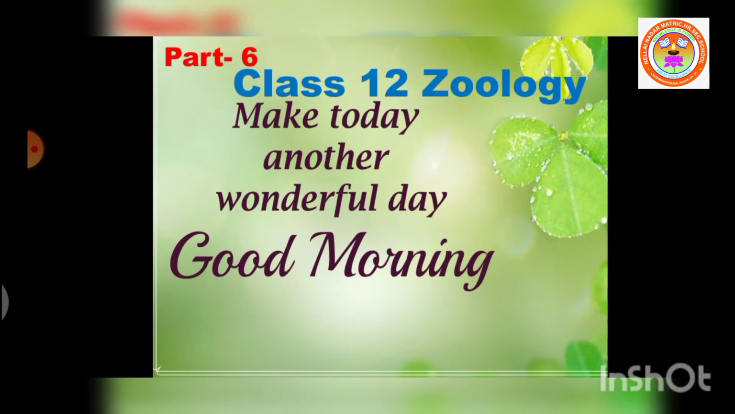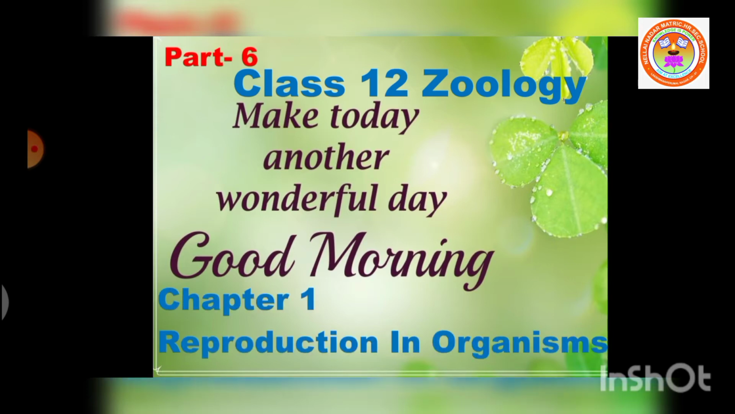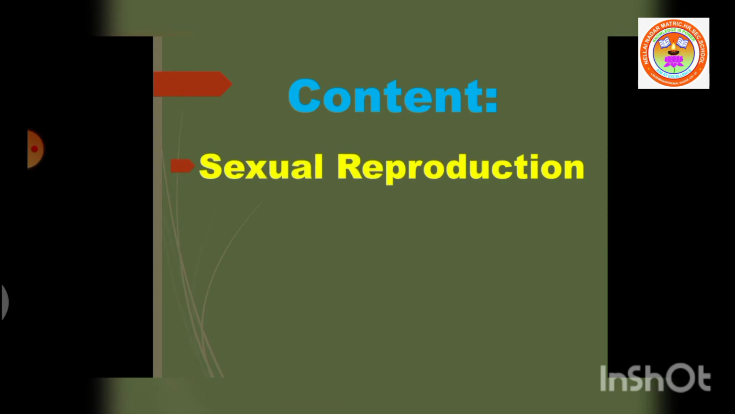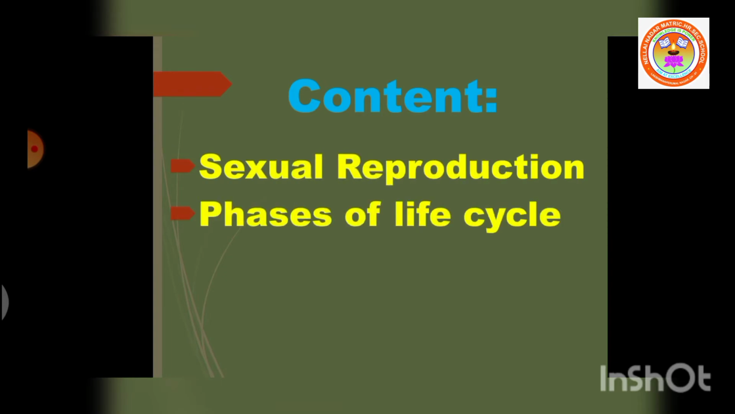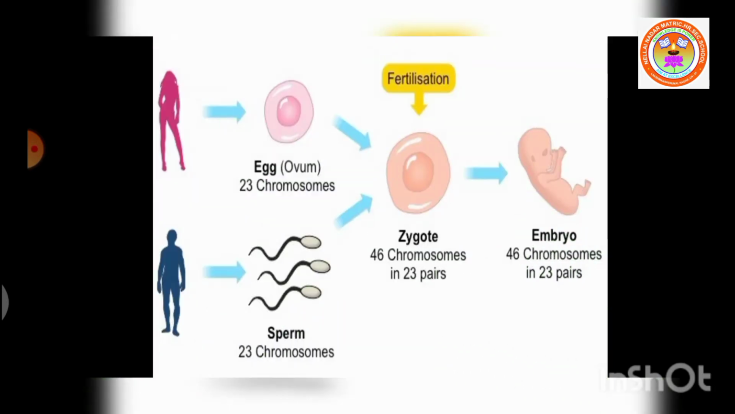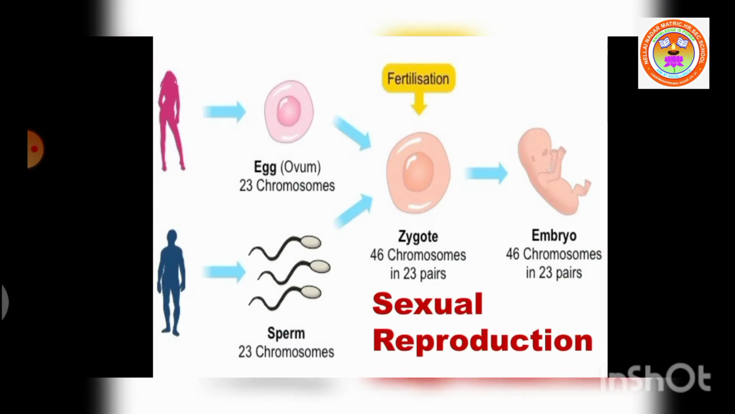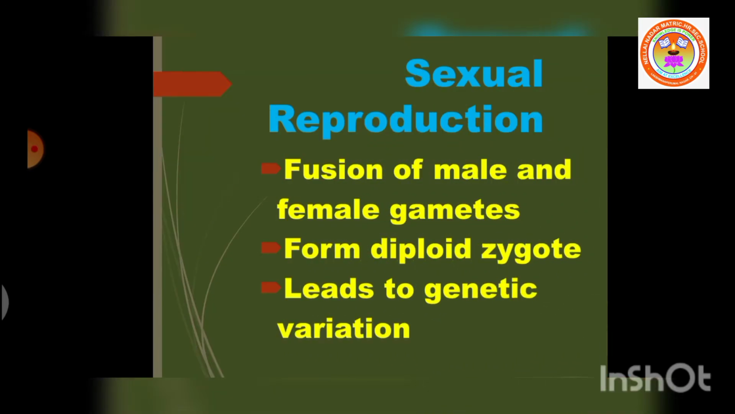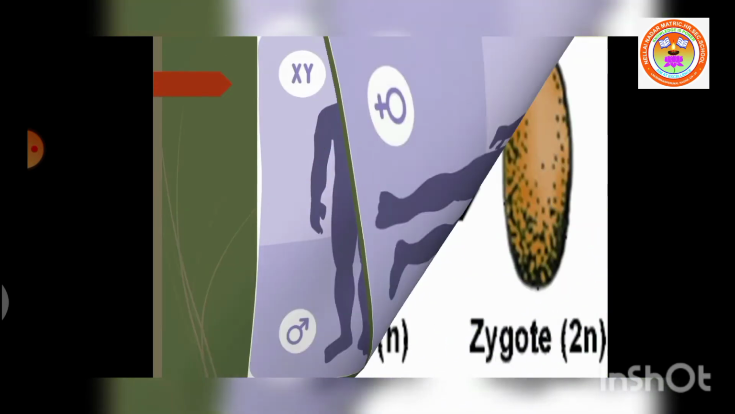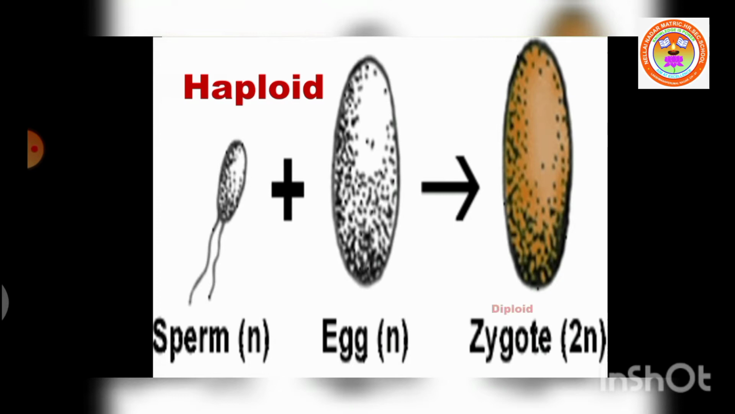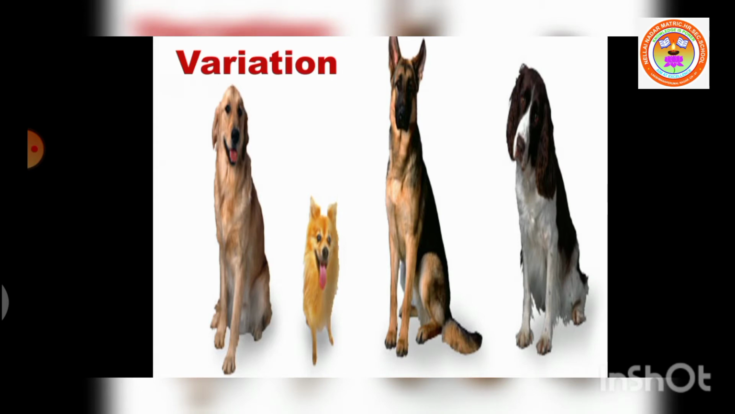I am here with you to share the content from chapter number 1, Reproduction in Organisms. This video presents you information regarding sexual reproduction and phases of life cycle as per the 12th standard textbook. Now let us see what is sexual reproduction. It is a reproduction which involves two parents. It involves fusion of male and female gametes, forms diploid zygote, and causes genetic variation.